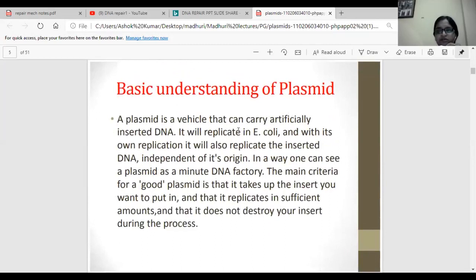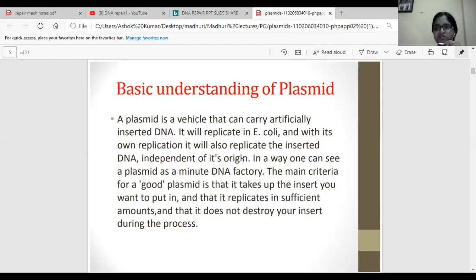So what is this plasmid doing? What is the purpose of this plasmid? It is a vehicle that can carry artificially inserted DNA. How it is helpful for us is that it can carry the genes which we insert into this plasmid, and it will replicate in E. coli, and with its own replication it will also replicate the inserted DNA independent of its origin.